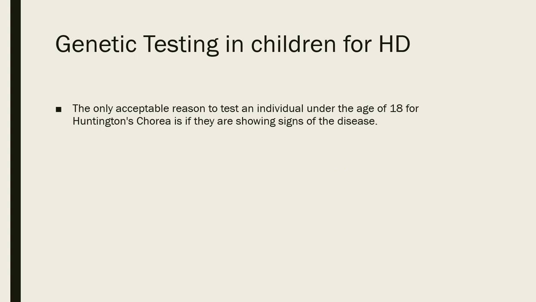So if they're showing symptoms of a movement disorder or psychiatric issues that are concerning for the presence of HD in the child, then it's reasonable to test them, because you're not pre-symptomatic testing them, you're symptomatically testing them. But it is not reasonable to do pre-symptomatic testing for Huntington's chorea.